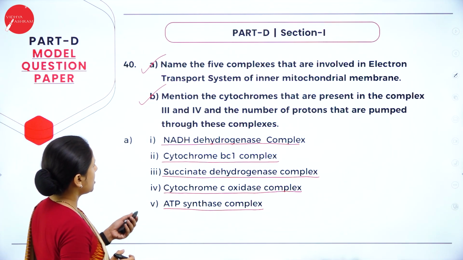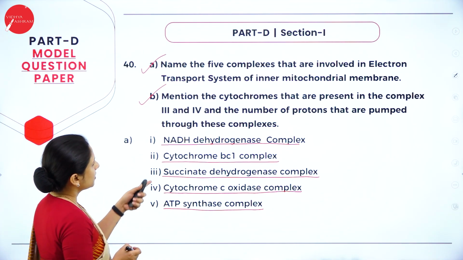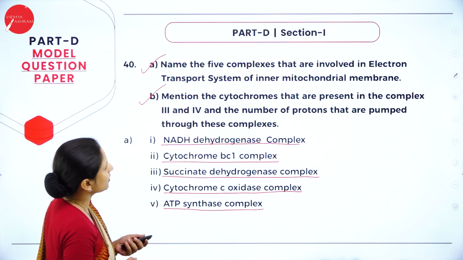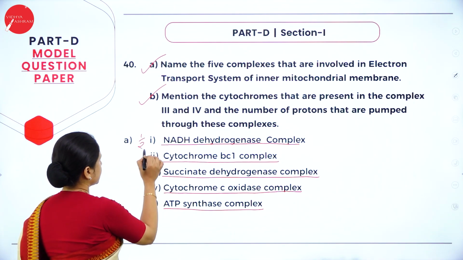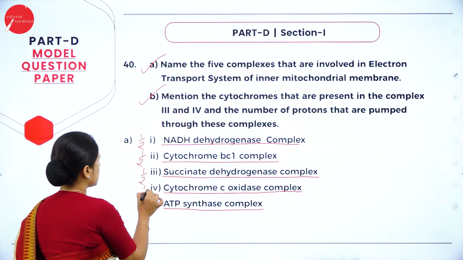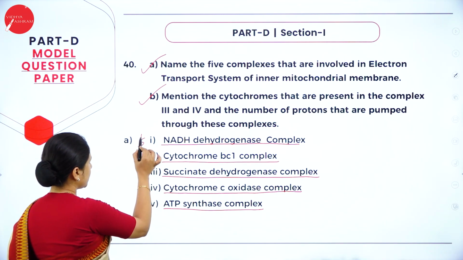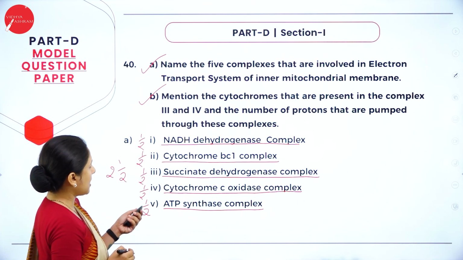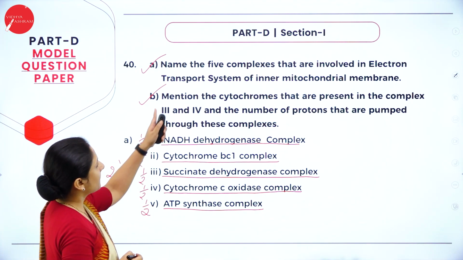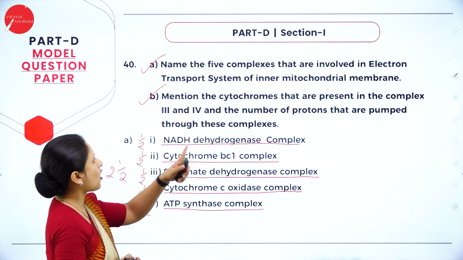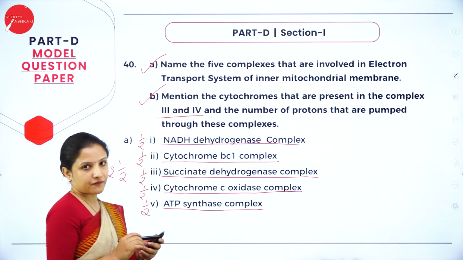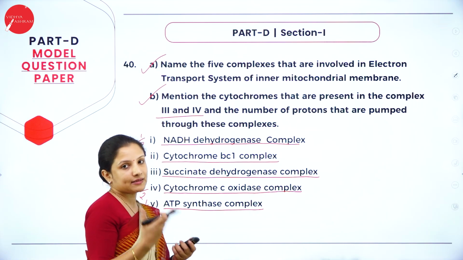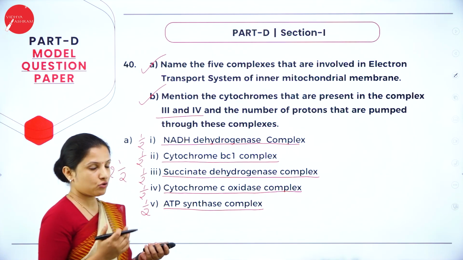What is the next question here? So you have named them. Here next question is mention the cytochromes that are present in the complex 3 and complex 4. Say for example, each of these might carry half mark each. So totally how many? 1, 2, 2 and a half. So for this 2 and a half, what is the next question here? Mention the cytochromes that are present in the complex 3 and 4. You have to mention the cytochromes that are there, and the number of protons that are pumped by these cytochrome complexes is the one that you need to mention.